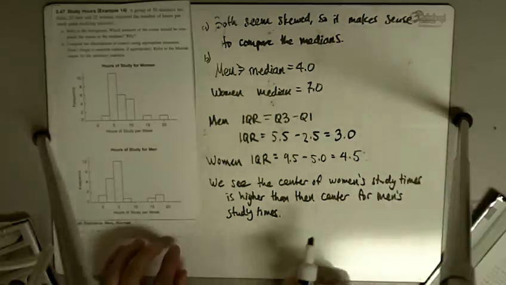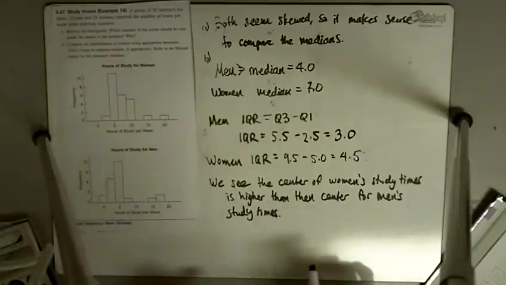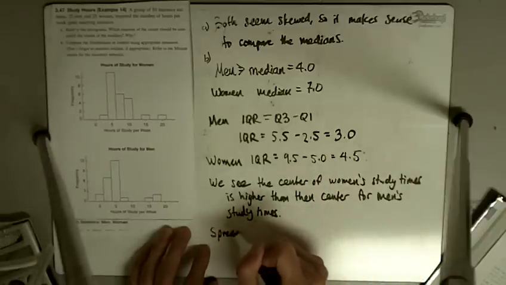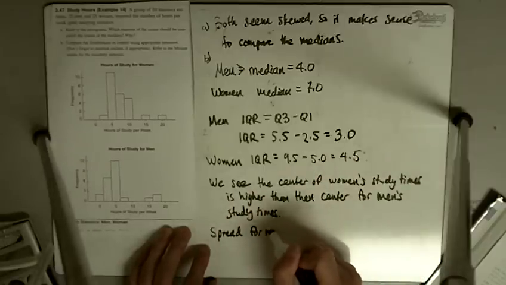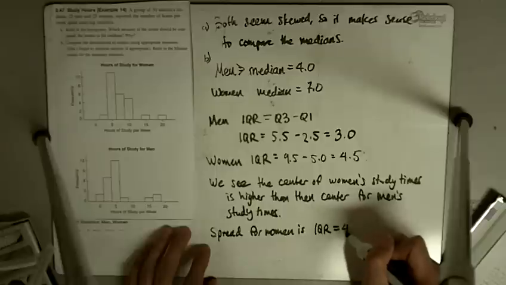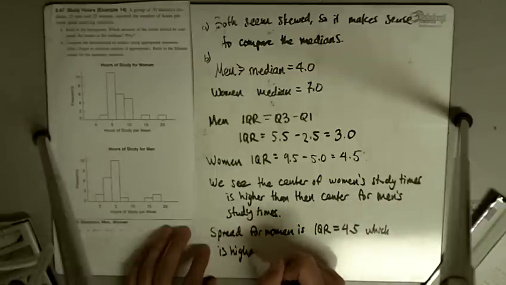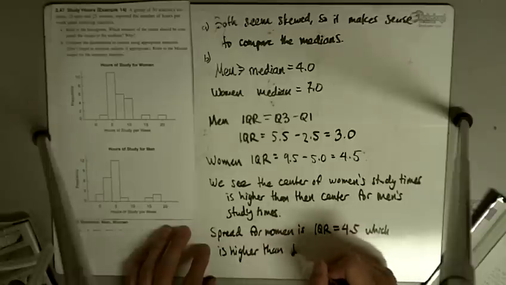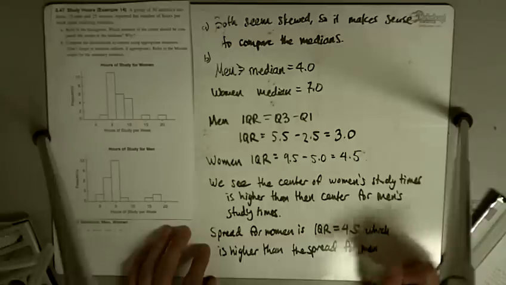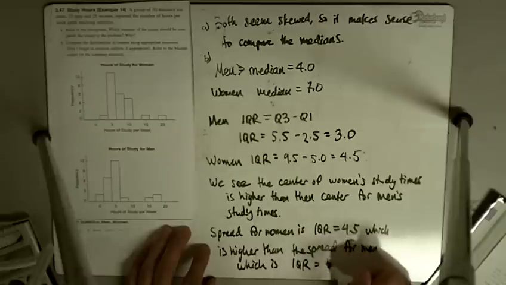Okay. We also see that the spread is higher for women than it is for men. Now, it might not be obvious from the graph, but when we look at the IQR, we see that the spread for women is the IQR equal to 4.5, which is higher than the spread for men, which is the IQR equal to 3.0.